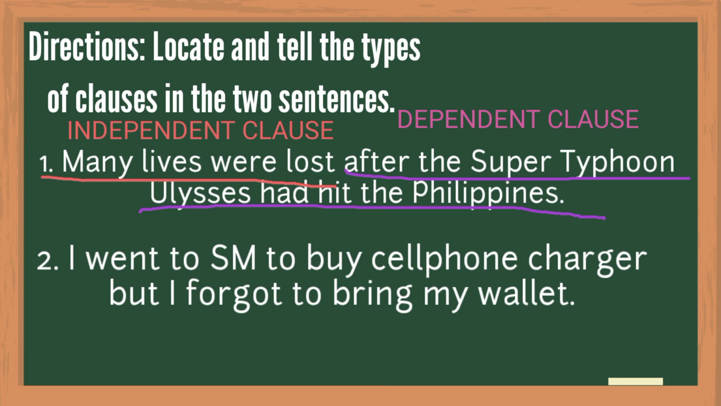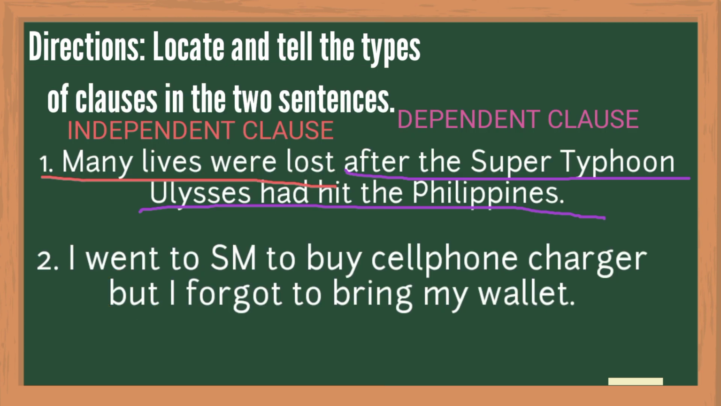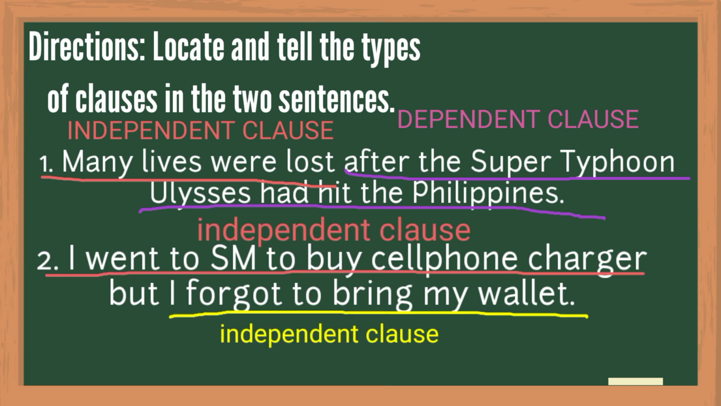In the second sentence, I went to SM to buy cell phone charger, but I forgot to bring my wallet. Our conjunction is but, and but is one of the fanboys or coordinating conjunctions. And you've learned that if one of the fanboys or coordinating conjunctions is used, we are joining equals, or two independent clauses. Our two independent clauses are I went to SM to buy cell phone charger, and I forgot to bring my wallet.